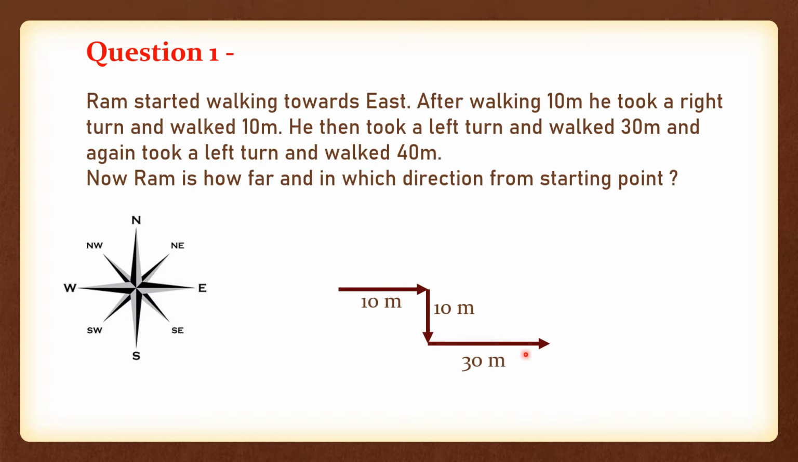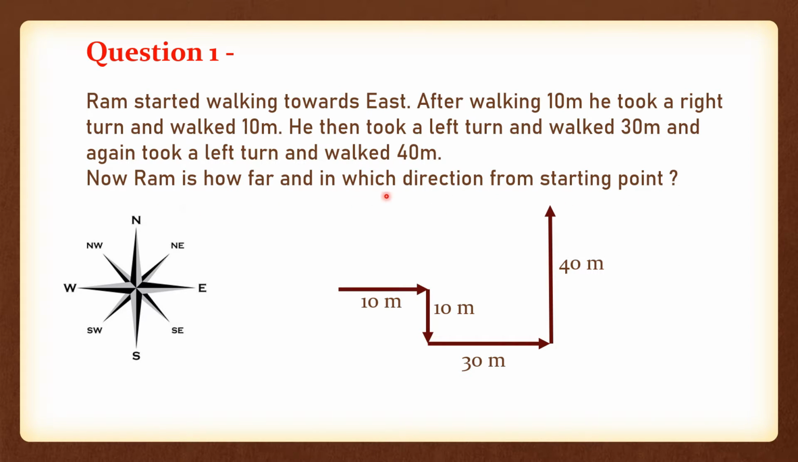So you just need to keep this in mind and draw the diagram. Again, let us turn to the left and walk 40 meters. So I walk 40 meters. Now, Ram is okay. So how far is Ram, and in which direction, from the starting point?